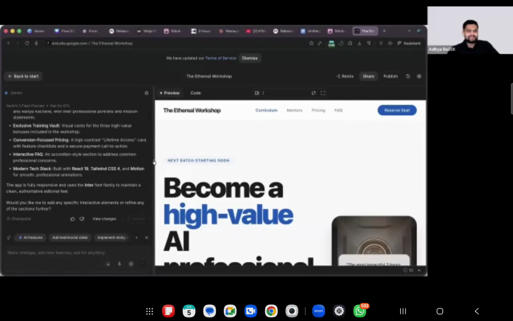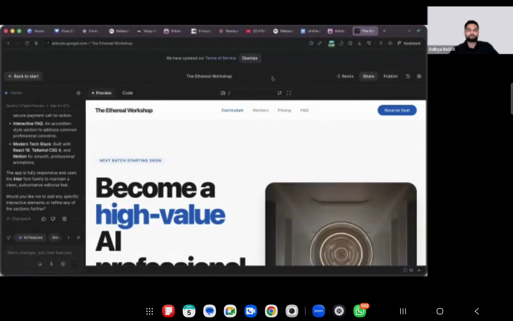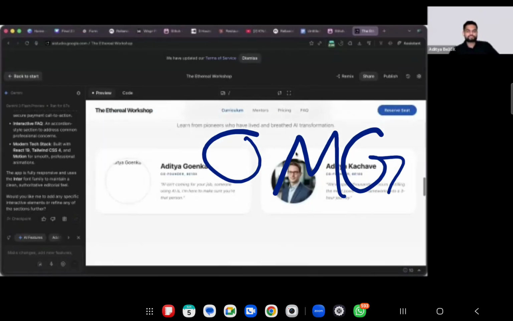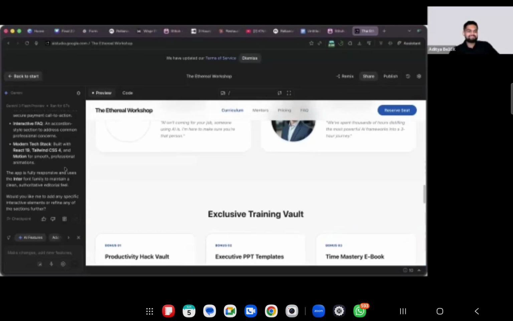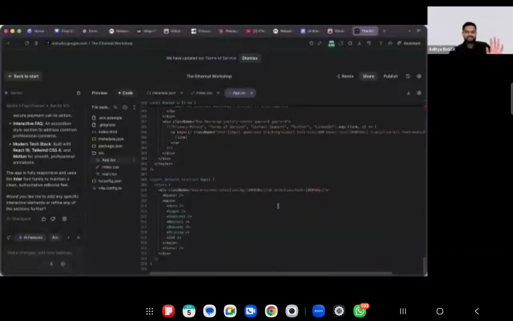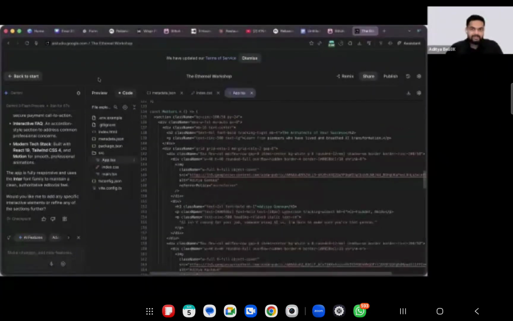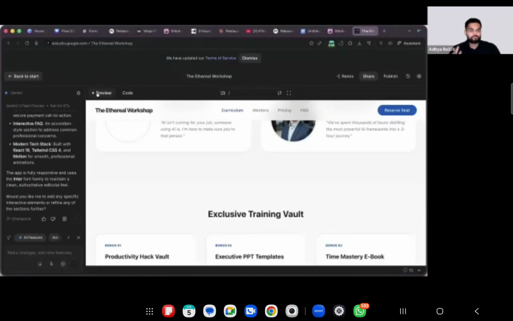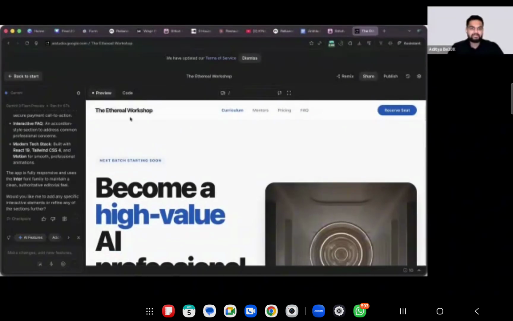Drop in biggest MB in the chat box. I have a completely functional website in front of me, front end code, back end code, entire thing. We went from creating just the UI UX to having the entire front end code. You can see, I didn't lift up my finger. It wrote the entire front end and back end code for me. If you are using some sort of cloud provider, you can mention that and it will write code in that language as well. Can we launch this website? Absolutely, you just have to host this website and you can go live with this.